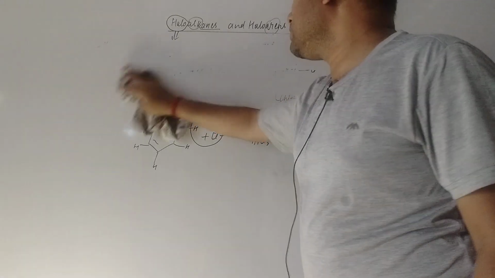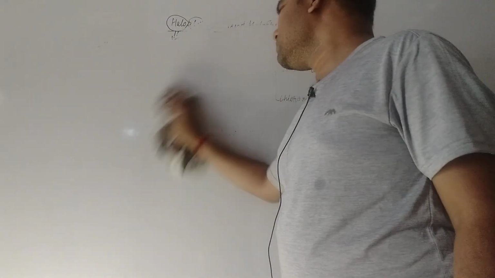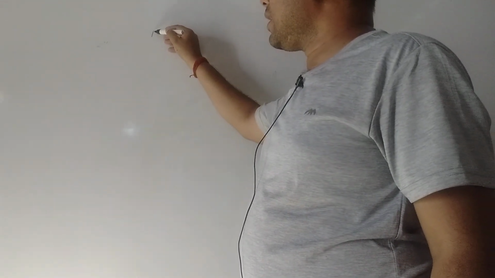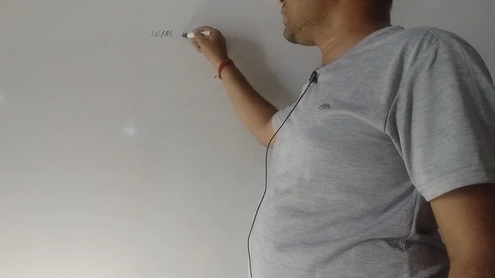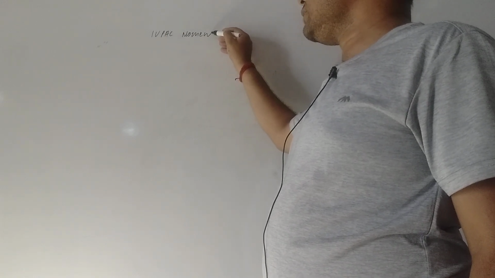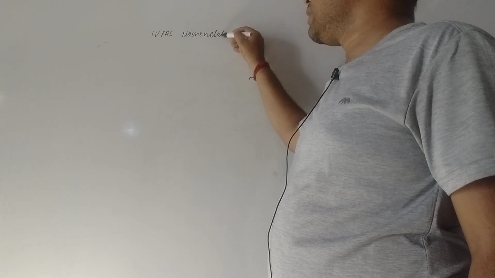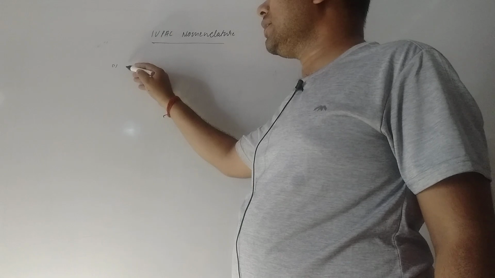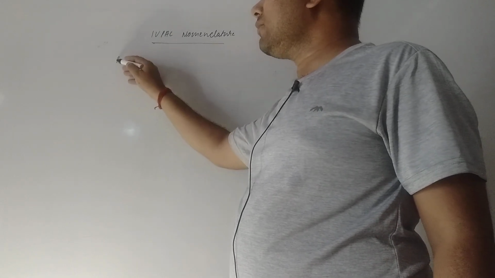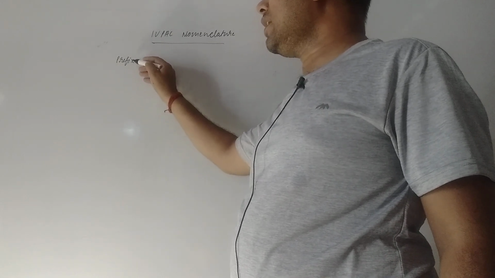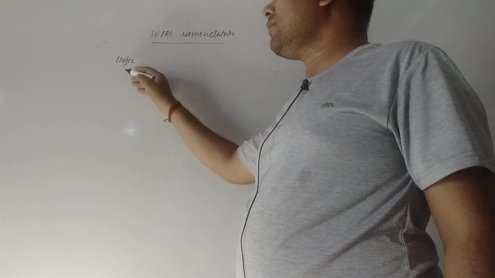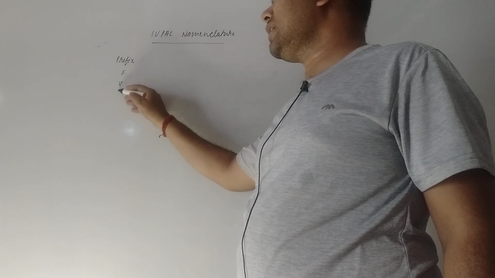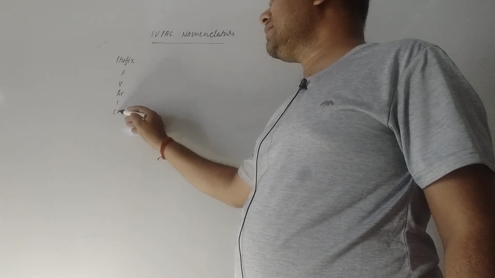Now the next point we have to understand is the IUPAC nomenclature. Let us look over the IUPAC nomenclature. Sometimes in the board exam they ask the IUPAC name. So what are the rules? Firstly, the first order will be the prefix. When you talk about the prefix, it can be F, Cl, Br, I, or the side chain, anything it